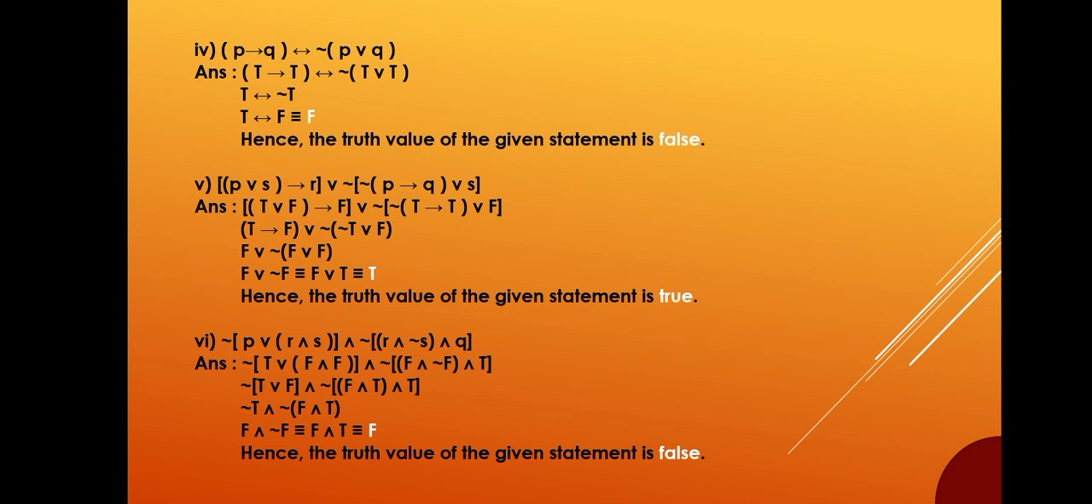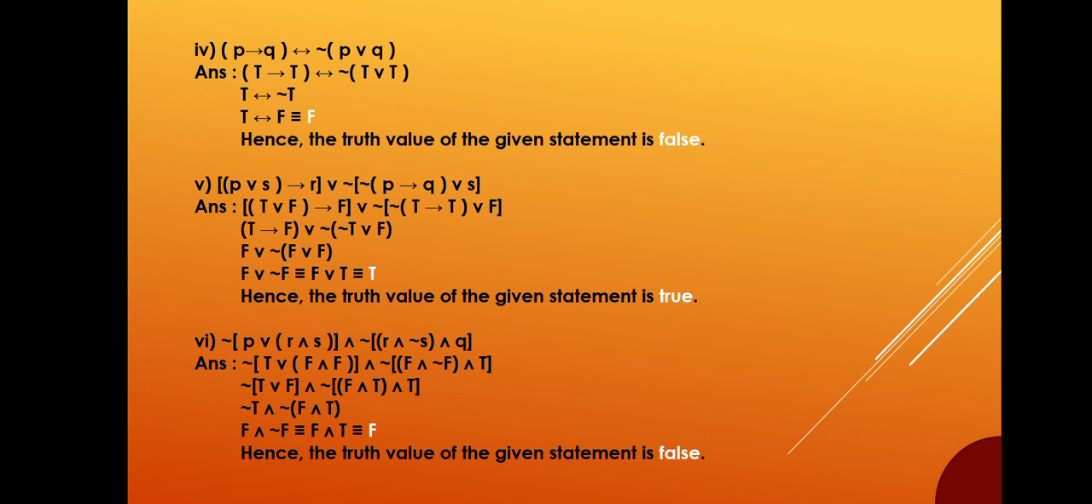P or S implies R or negation of P implies Q or S. Answer: T or F implies F or negation of T implies T or F, which is equivalent to T implies F or negation of T or F, which is equivalent to F or negation of F or F, equivalent to F or negation F, equivalent to F or T, equivalent to T. Hence, the truth value of the statement is true.